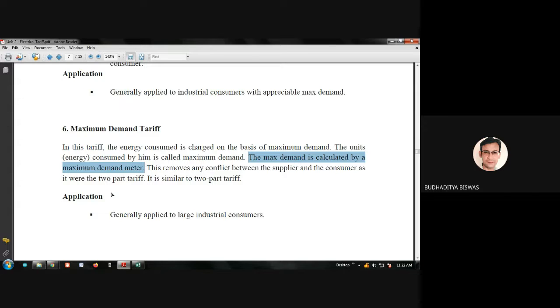So there is obviously some conflict. In the next part, they install a maximum demand meter, and that meter actually calculates the actual maximum demand of your area, your home, or your industry. Based on this, you need to pay the fixed charges. The running charges are definitely no problem; running charges are how much energy is consumed. And maximum demand means what your maximum demand was in that predefined time. What is the difference between these two things?